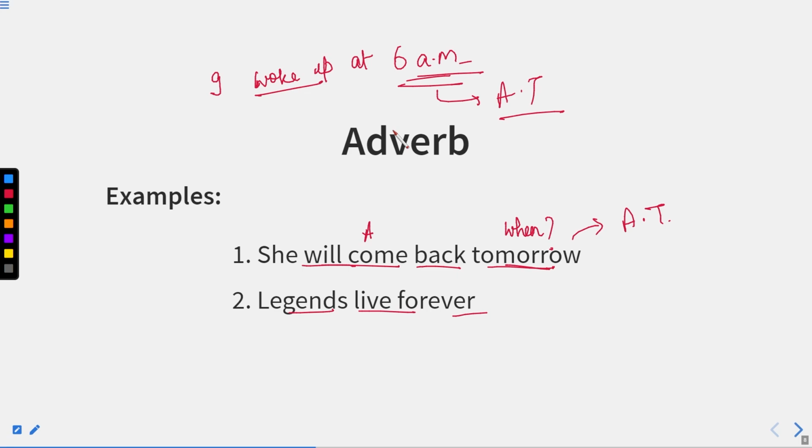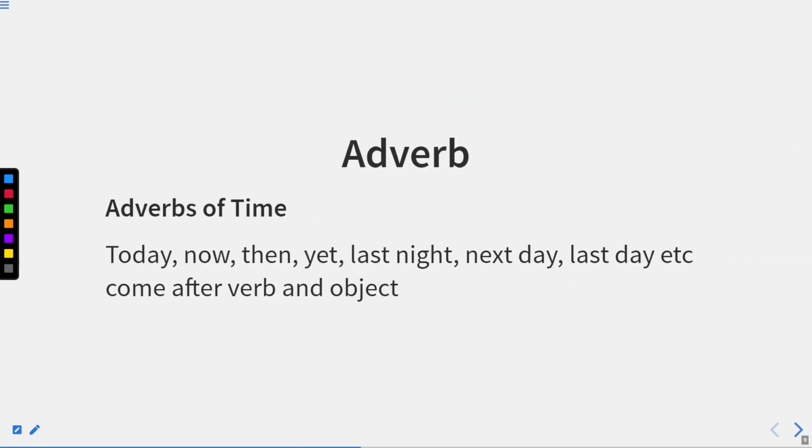So any duration or any point of time, if it shows you that at this particular time this action has taken place, or is going to take place, or is taking place, then that particular word which replies to the question "when" is an adverb of time. Now let us move forward. Now we will discuss the position of adverbs of time: today, now, then, yet, last night, next day, last day, etc.